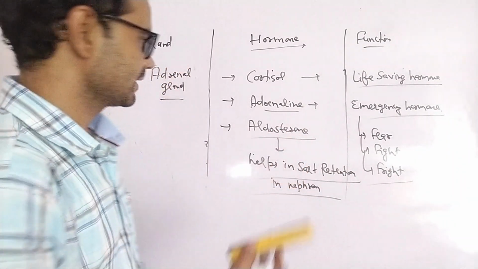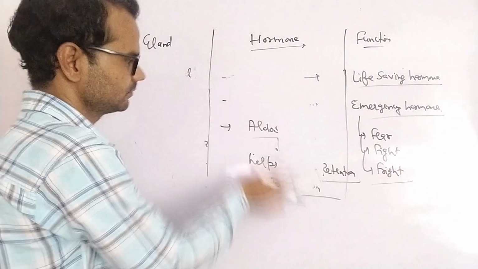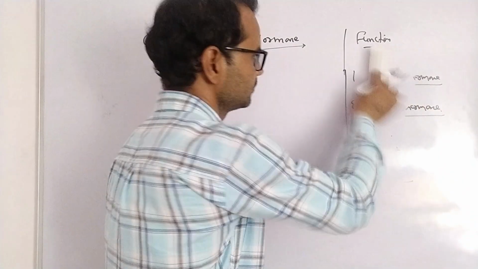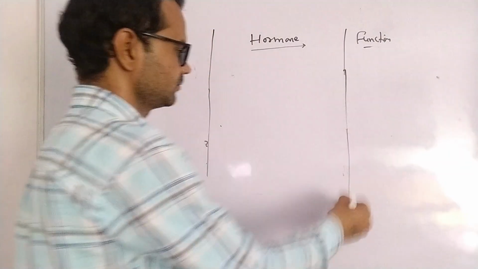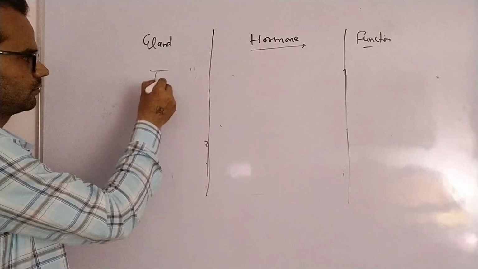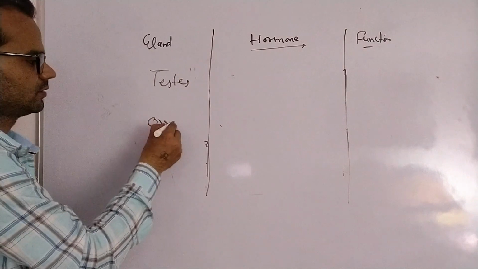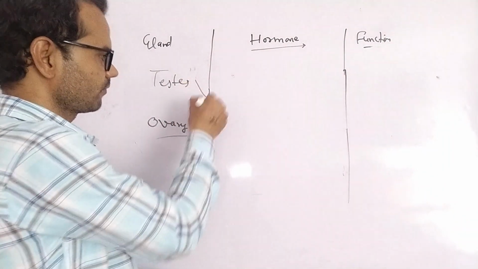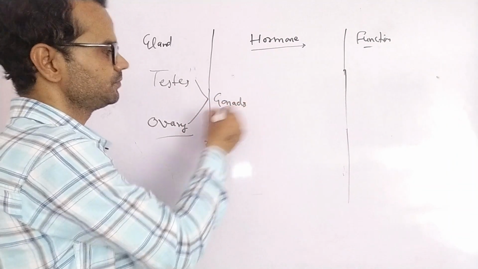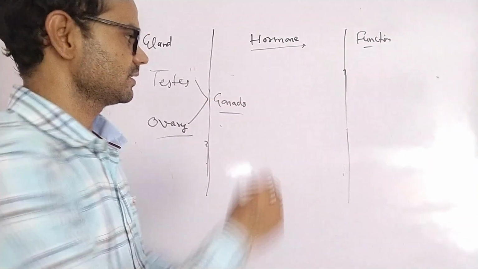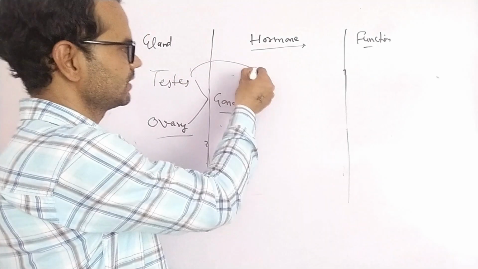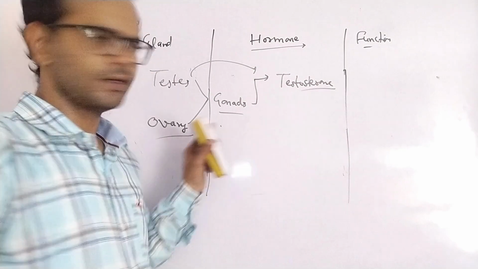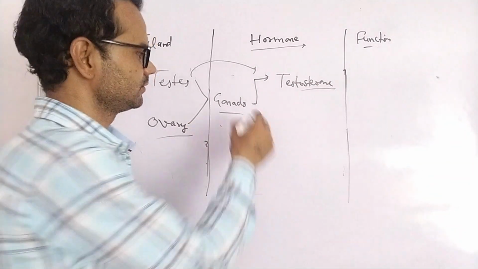Right? Next is testis and ovary. Testis and ovary both are called gonads. They secrete sex hormones. Testis secretes testosterone and ovary secretes progesterone.